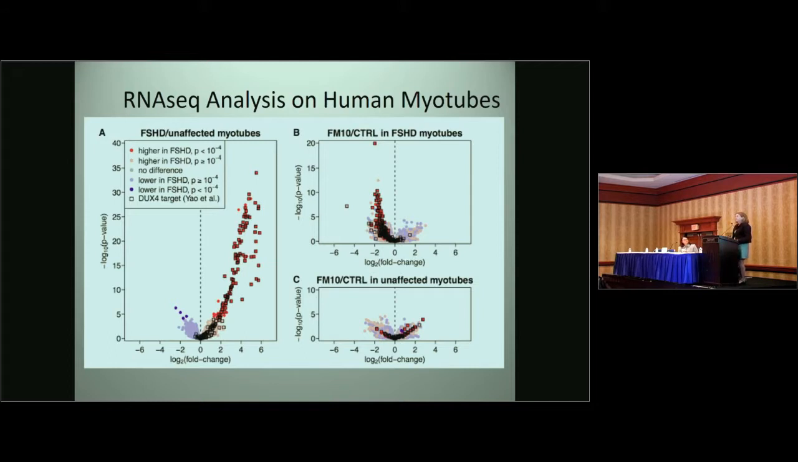If we look at the unaffected myotubes, this gives us a window into any potential off-target effects. Unaffected myotubes have little, if any, DUX4 expression. So in FM10 versus control treated unaffected myotubes, we find only 3 genes were differentially expressed, which is approximately what one would get by chance from assaying 37,000 genes. And so therefore, FM10 did not have any significant off-target effects in these myotubes.